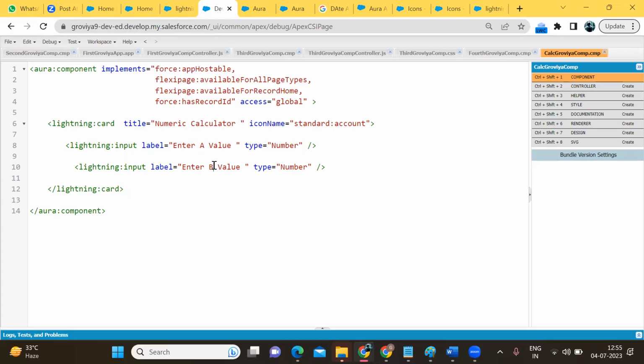Now we have to create the button. To create the button, we know we have one tag, that is lightning colon button. I'm going to write the label name add, then which color you want to give. I want to give blue color, so I'm writing brand.